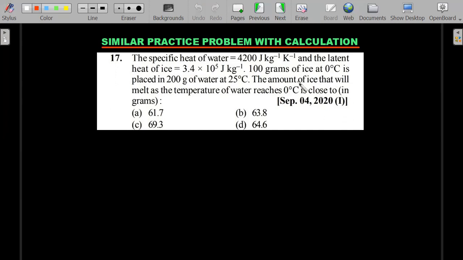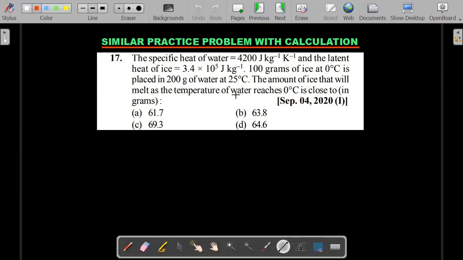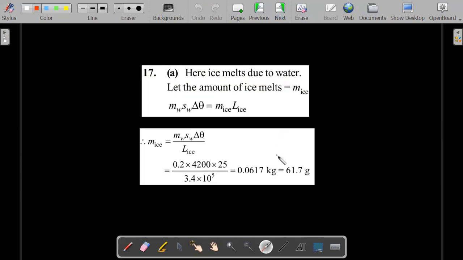So this was the latest paper, September 4th, 2020, as you could see. Again, it's a boring little question. Only he was interested in calculation. Numbers are very close, as you could see. Okay, right? But the question concept-wise is a very simple one. Once he says the final temperature is given, I think it's an easy problem to jump upon. Match the solution and we'll move forward. Okay, let's move forward.